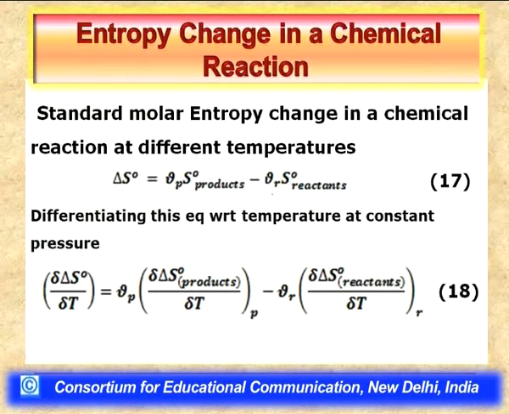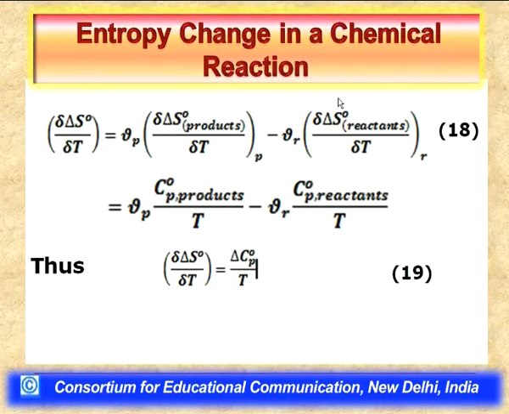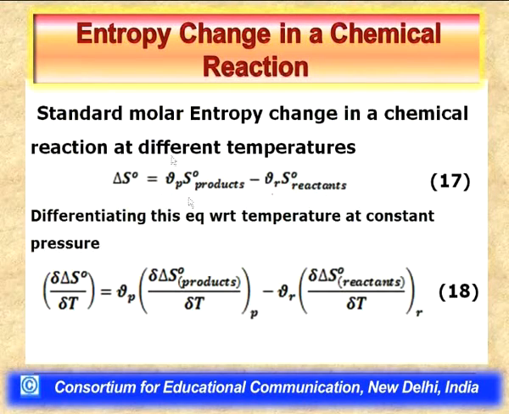Now, the question arises, if we know the standard entropy of a reaction at one specified temperature, can we know the standard entropy of the same reaction at another temperature? If we look at the formula for calculation of the standard entropy of a reaction, it requires the standard entropy of products and reactants.